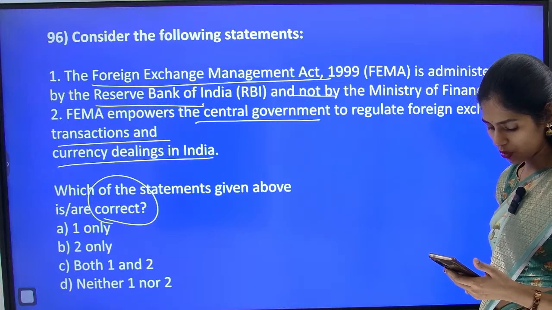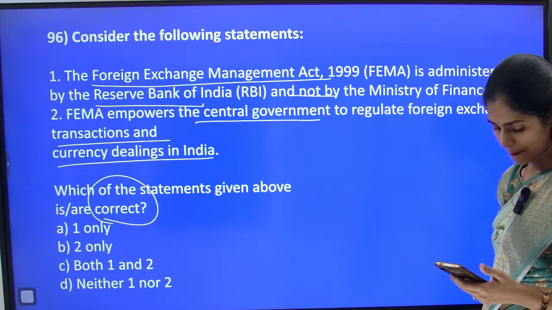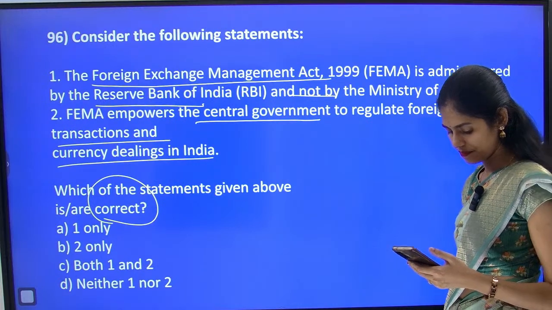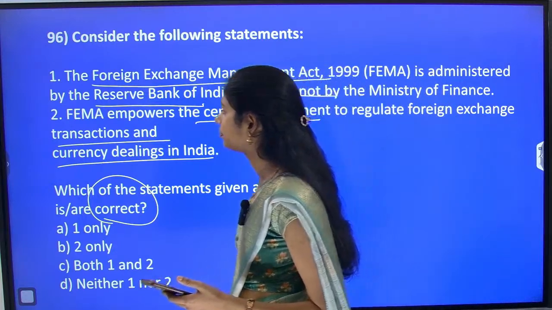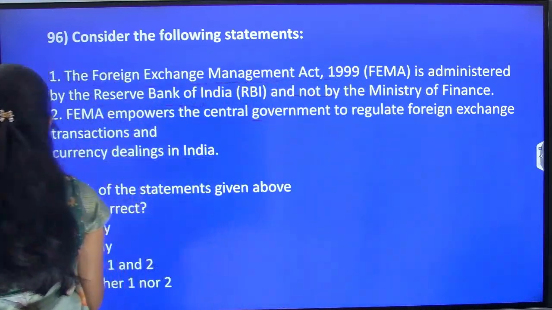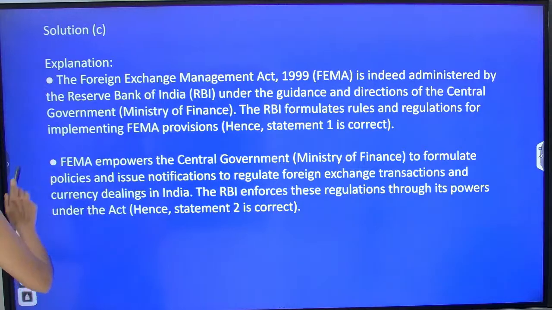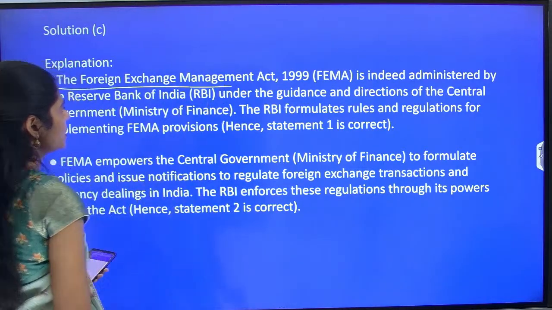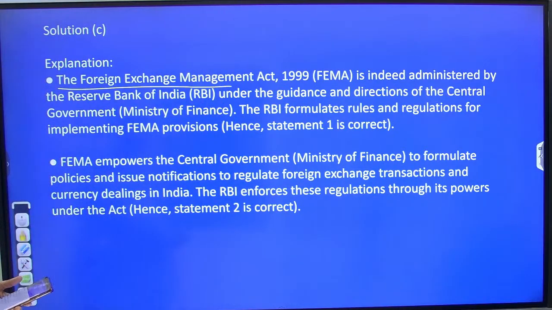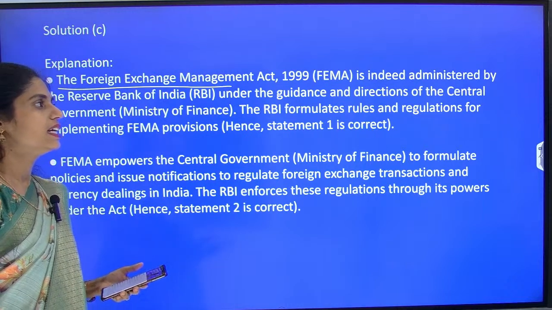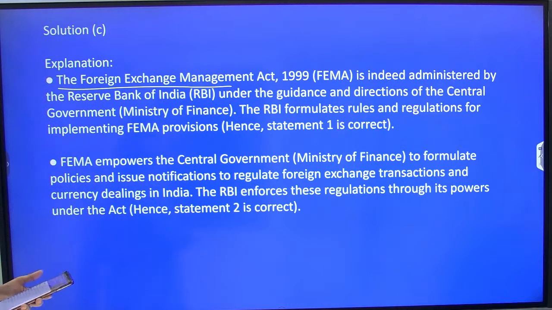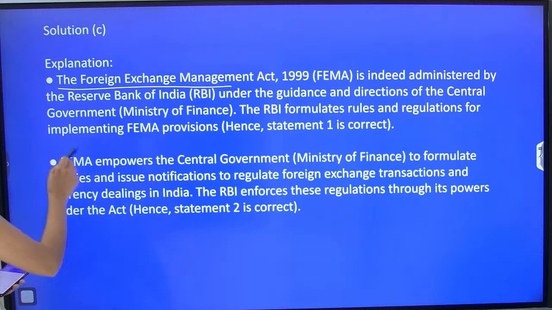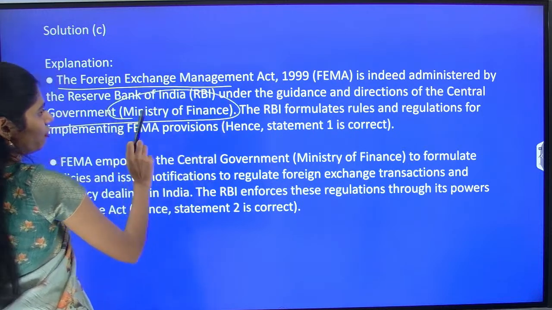Okay, Sujata 1. Okay, so here FEMA, that is Foreign Exchange Management Act of 1999, is administered by Reserve Bank of India under the guidance of the central government, which comes under Ministry of Finance.